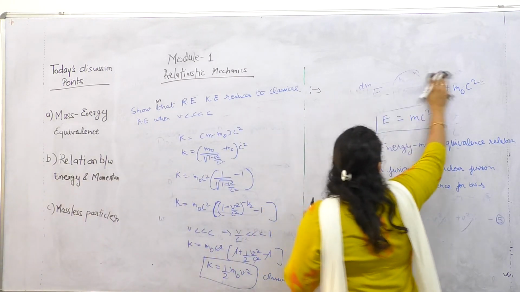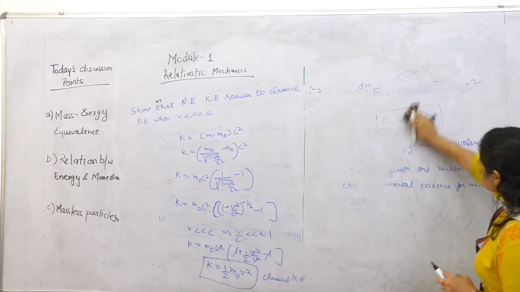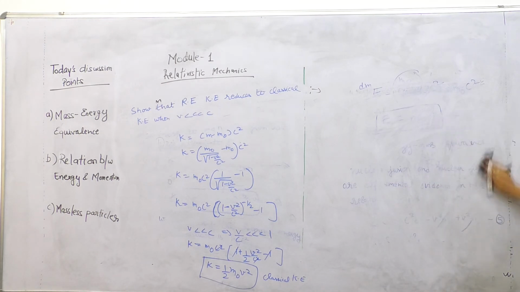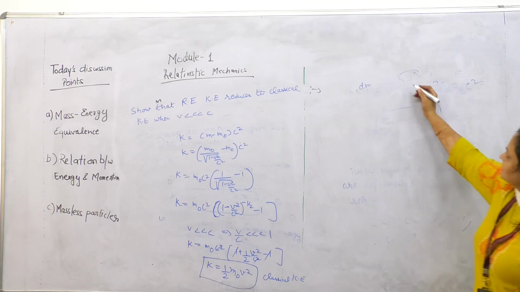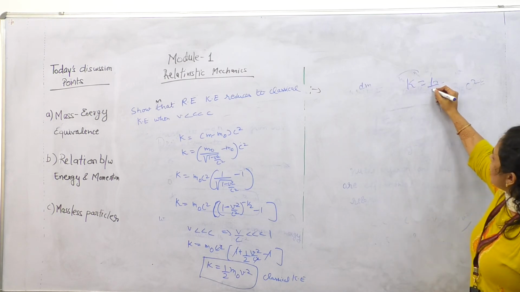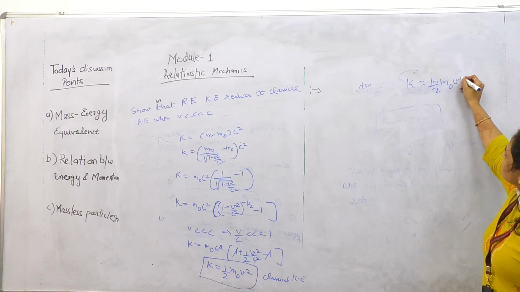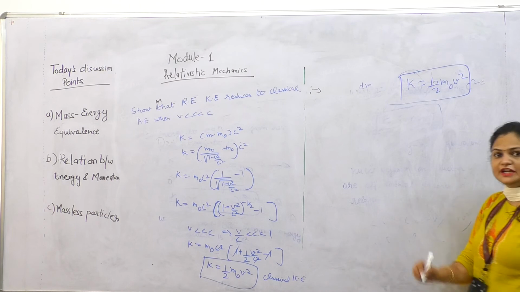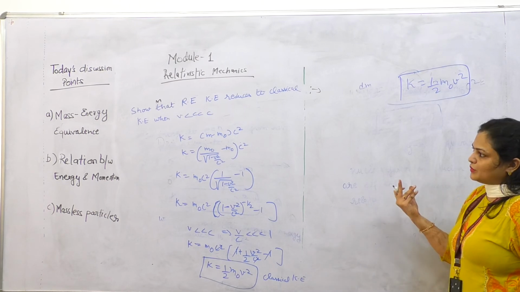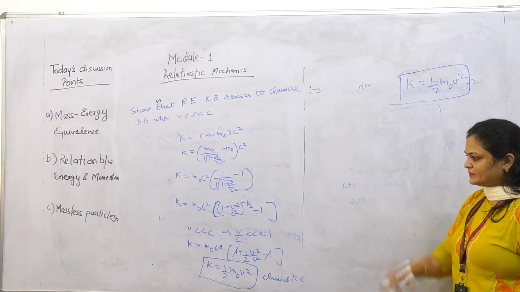So the classical kinetic energy is K equals half m naught v square. The relativistic formula is very important when v is comparable to the speed of light.